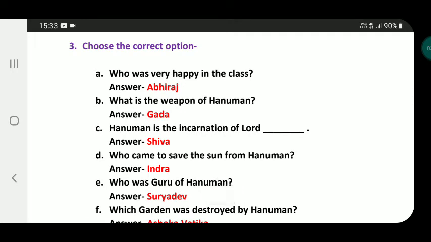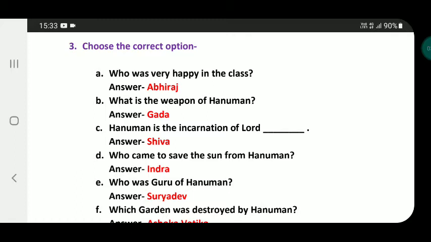Question number 3 says, choose the correct option. 4 options were given and choosing from the 4 options, the right one has been written here. A. Who was very happy in the class? Answer. Abhiraj. B. What is the weapon of Hanuman? Answer. Gada. C. Hanuman is the incarnation of Lord dash. Answer is Shiva. Hanuman is the incarnation of Lord Shiva.